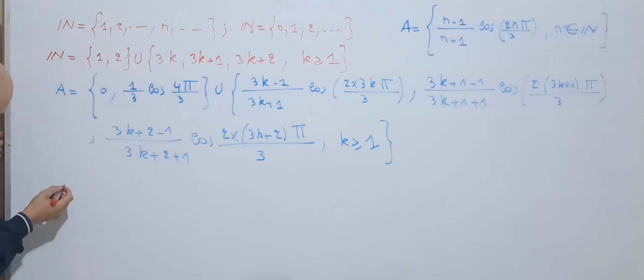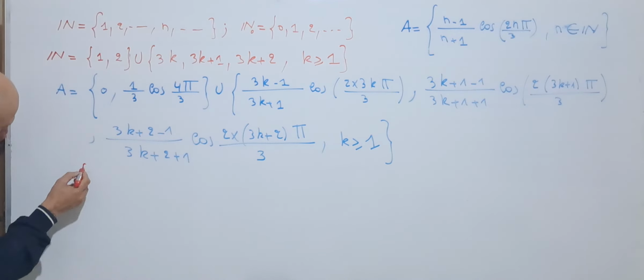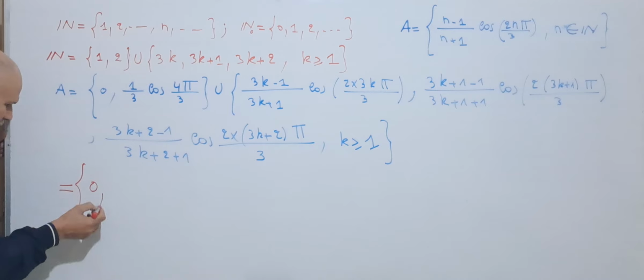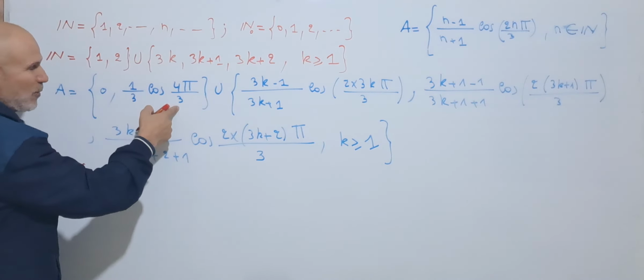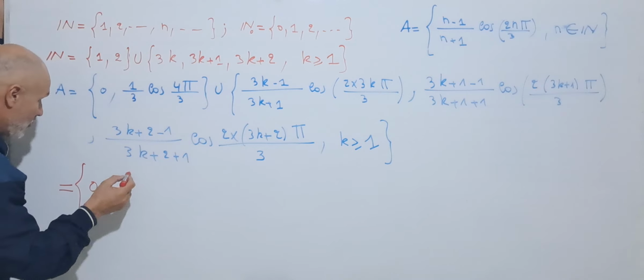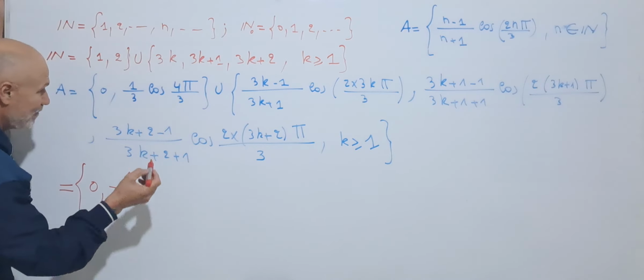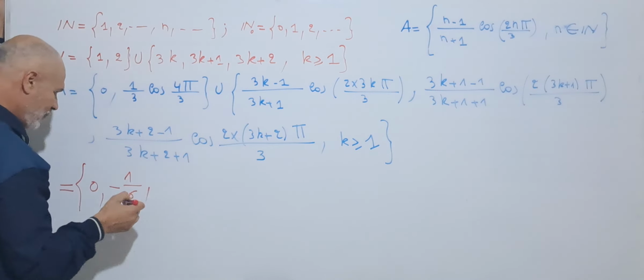And here we can simplify. We have 0, and 1/3 cosine 4 pi over 3 is minus 1/2, so we have minus 1 over 6 from this one.